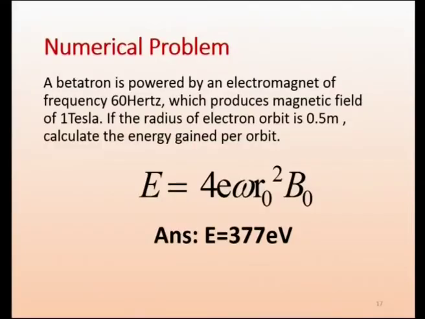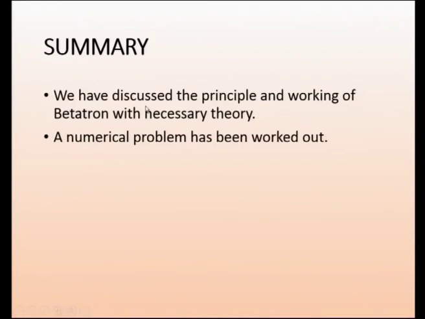We have discussed the principle and working of the betatron with the necessary theory. When you study, think about the cyclotron and also the betatron. The cyclotron had its own limitation because of the relativistic correction. In a cyclotron, the magnetic field is kept constant, so the electron goes in a spiral path and finally comes out at the periphery, whereas in a betatron the orbit is the same and the magnetic field is changing, and we have found out what the energy will be.